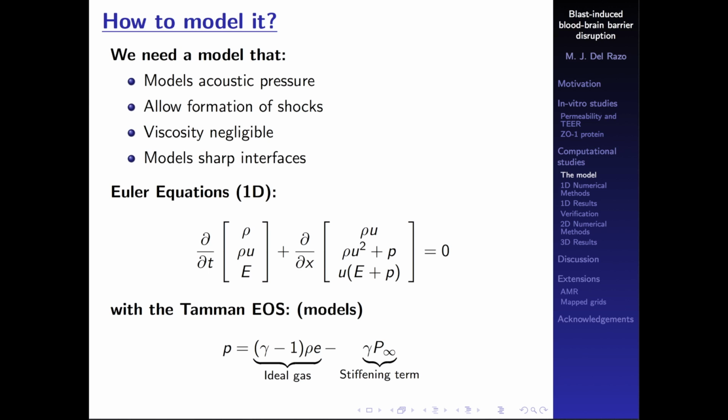And of course, we're going to need an equation of state to close the system. Okay, so here we have density. U is velocity, E is the energy, but we also have the pressure, right? So we are going to need an additional equation to close the system. And this equation of state is basically going to be the Tait equation of state, which is just an ideal gas plus a stiffening term. So this term can be interpreted basically as modeling an ideal gas at a very high pressure. So it helps us model basically an almost incompressible fluid.